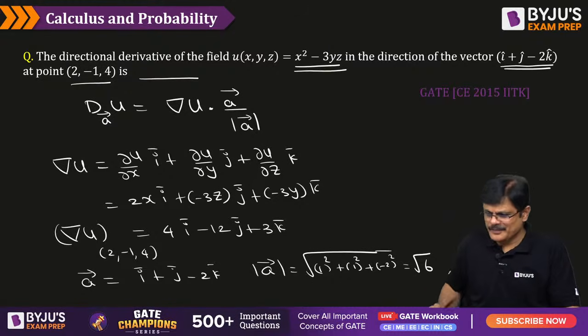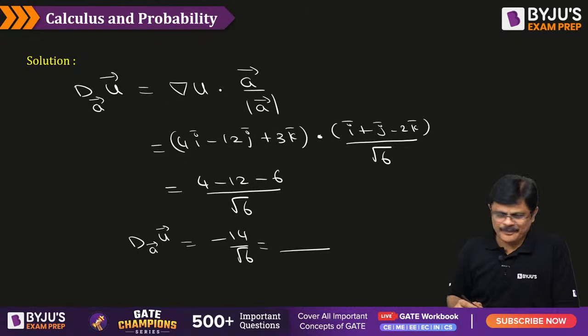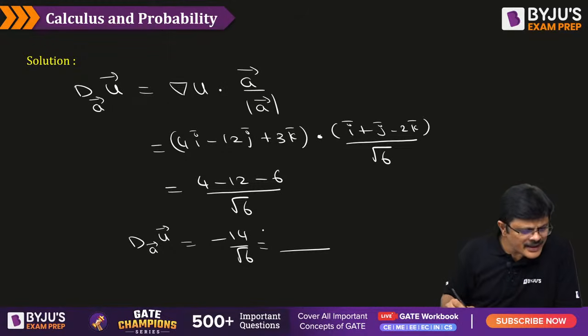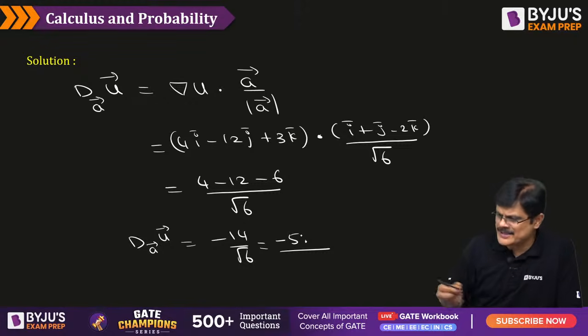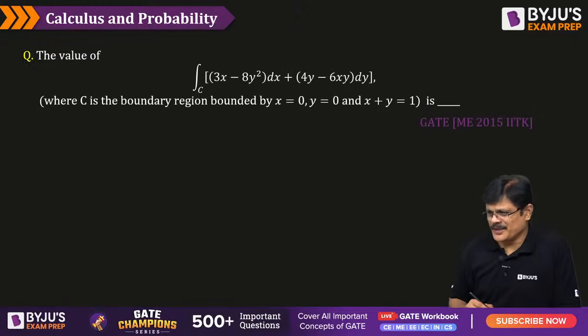Otherwise, you have to keep that answer only. I think 5 point something, because minus sign, 5 point something you should get. Please verify that. Next one.